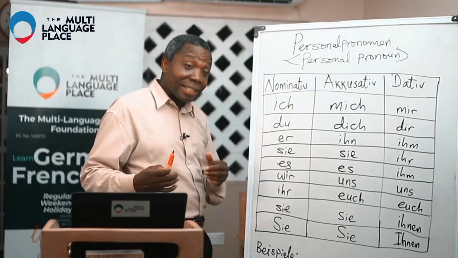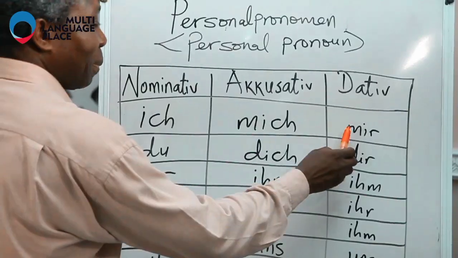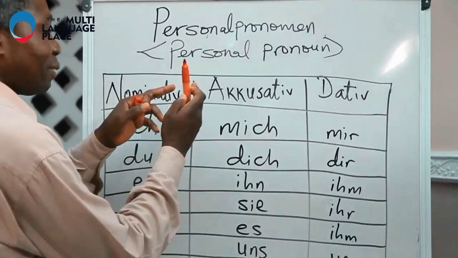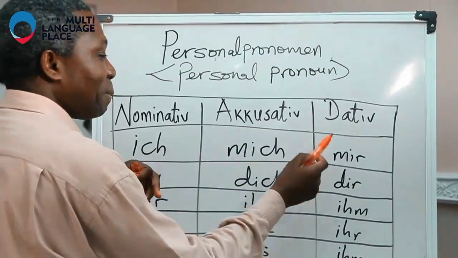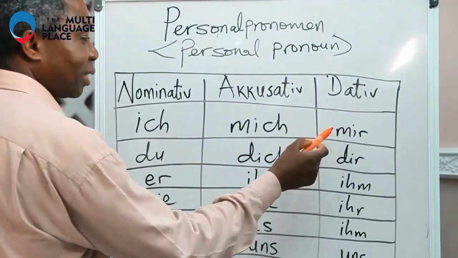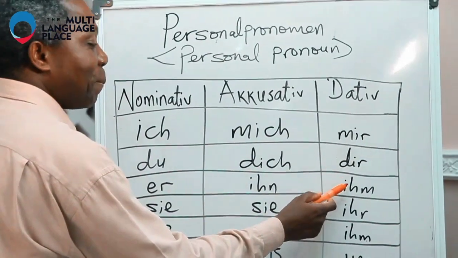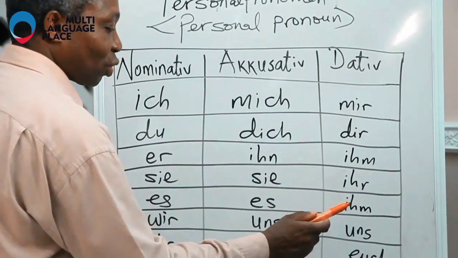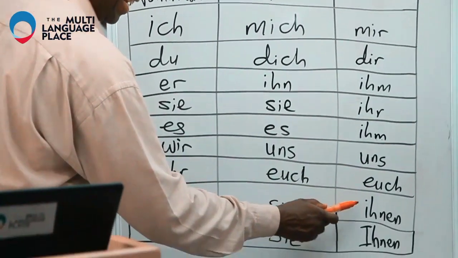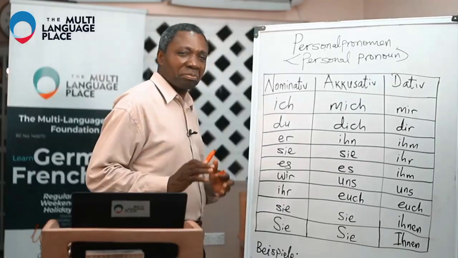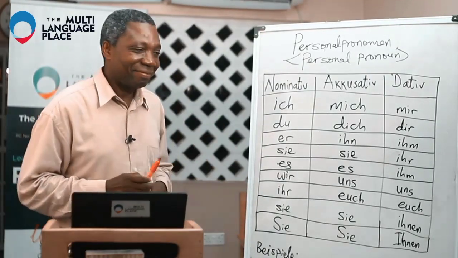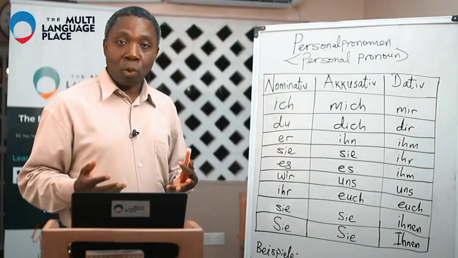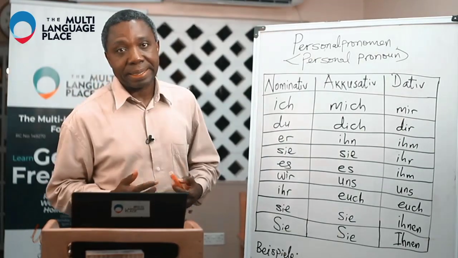And we go to the dative case. Mir, of course: nominative ich, accusative mich, dative mir. So we have mir, dir, ihm, ihr, ihm, uns, euch, ihnen, ihnen. It's still sounding like another thing, but then we're going to understand it more when we use them in sentences.